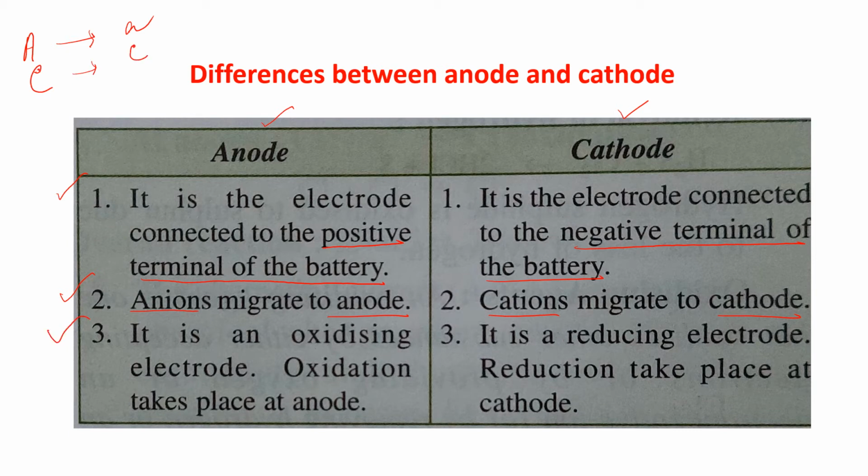Number three, the anode is an oxidizing electrode. Oxidation takes place at the anode. And the cathode is a reducing electrode, and reduction takes place at the cathode.